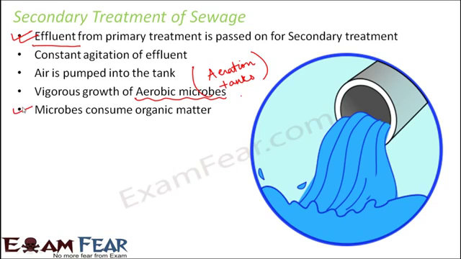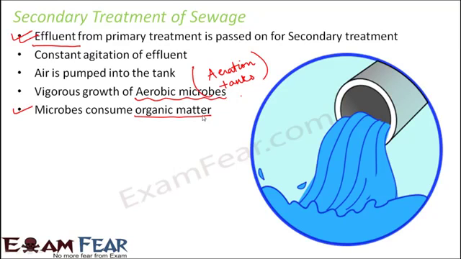And these aerobic microbes need some food to survive. From where will they get food? They receive food from organic matter. So these aerobic microbes start to consume all the organic matter which is present in the effluent. Now, when I am talking about the effluent, I am talking about the primary effluent, which is received at the end of the primary treatment.